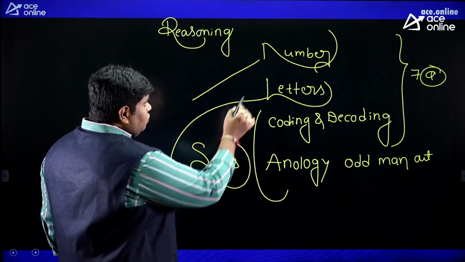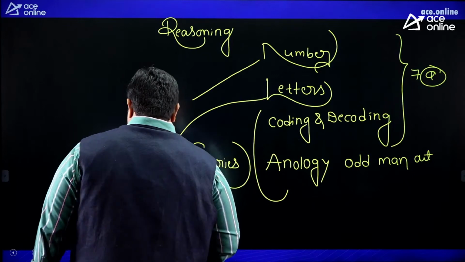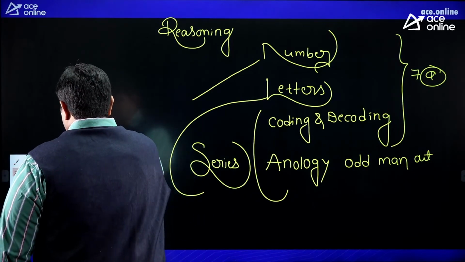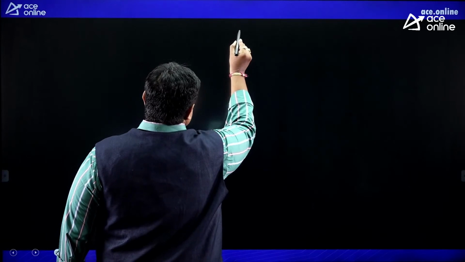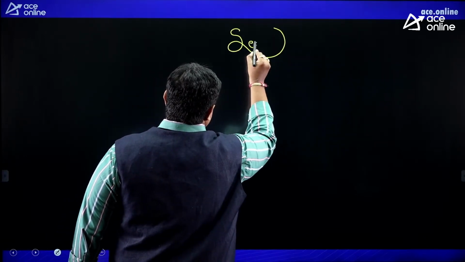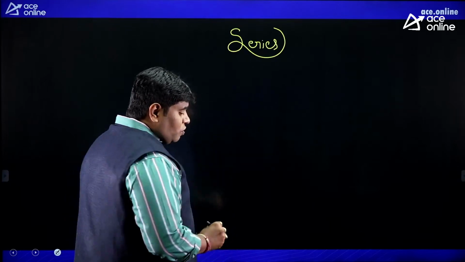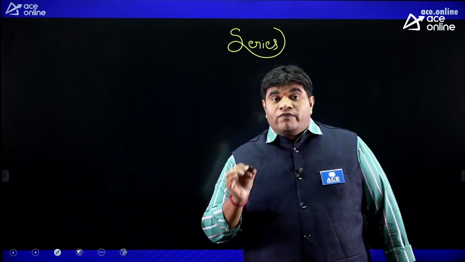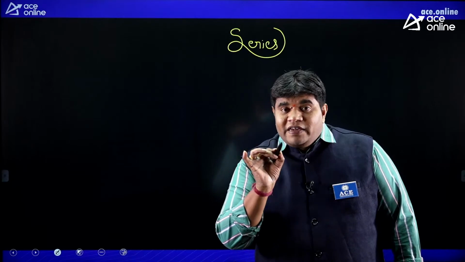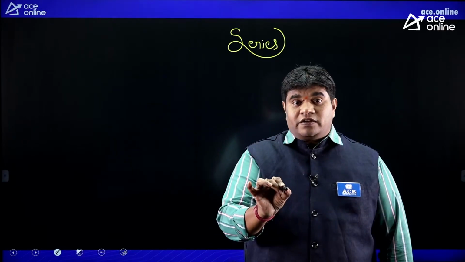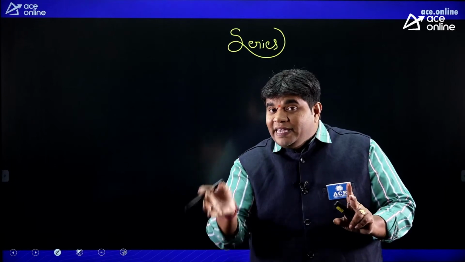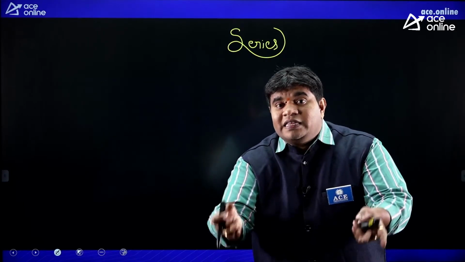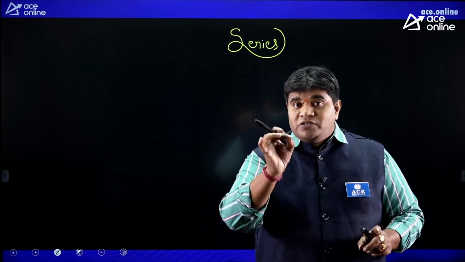First, we are discussing the series, analogy, odd man out. In a series, first priority, observe the question. If prime numbers exist in the given question, first priority is always prime numbers. In case prime numbers are not there in the given question, then the immediate priority is to check the difference method. 90% of the time you are getting the answer by using the difference method.